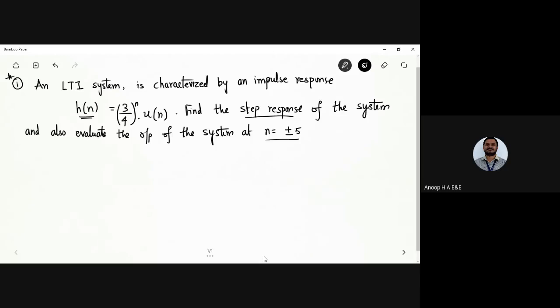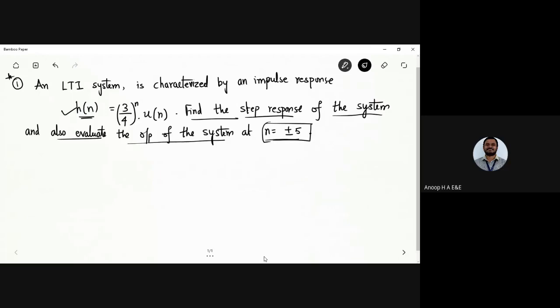So an LTI system is characterized by an impulse response h of n equals (3/4) power n u of n. Find the step response of the system and also evaluate the output of the system at n equals plus or minus 5.